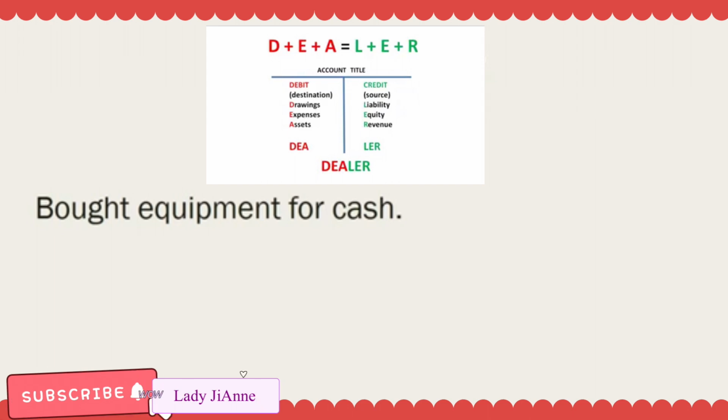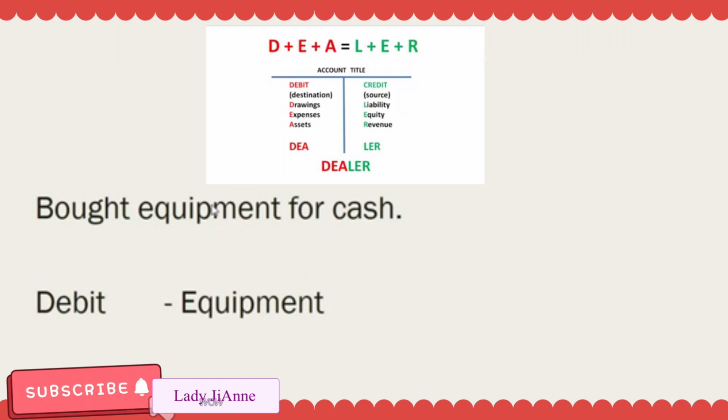The first transaction is bought equipment for cash. So, ibig sabihin, bumili daw ng equipment yung company for cash. Ang parati mong tatandaan, ang ginagawan mo ng account, ng transaction ay yung company. So, anong nagkaroon ng company? Equipment. Ibig sabihin, equipment is an asset. Nagkaroon ng asset ang company. So, ibig sabihin, ide-debit mo siya, right?